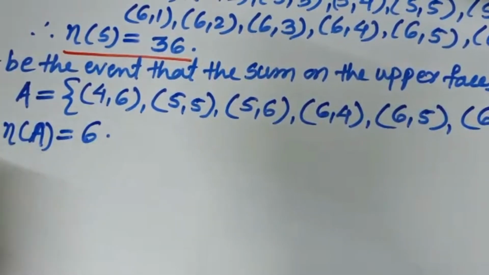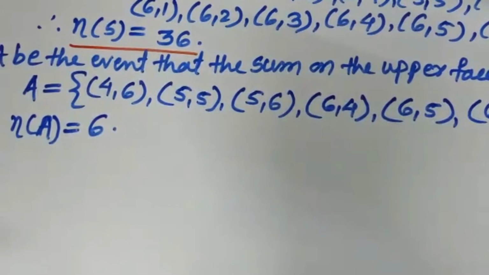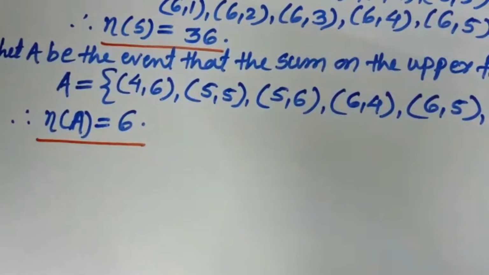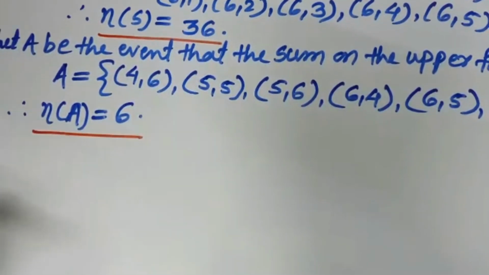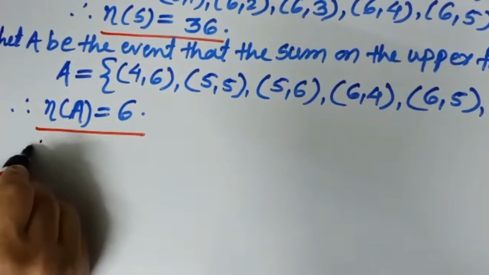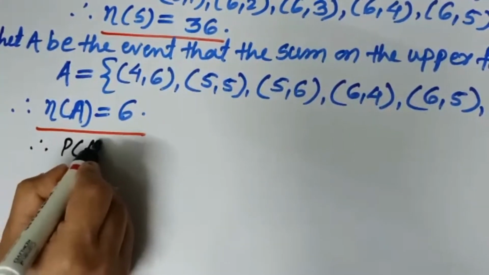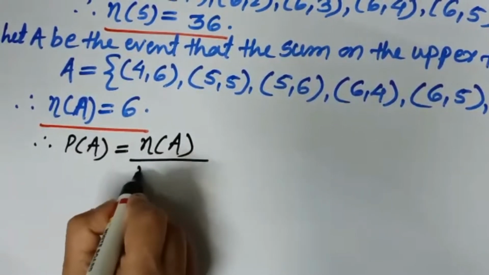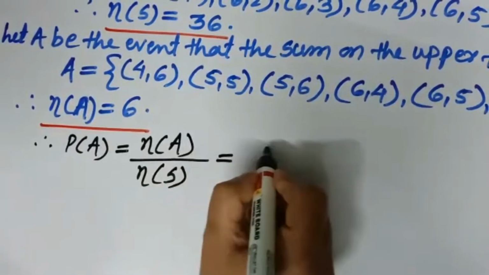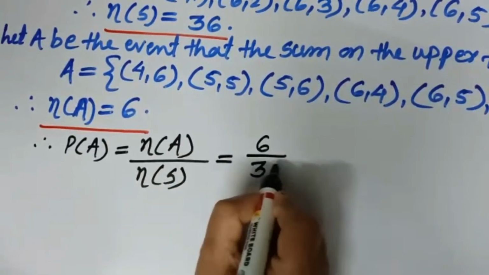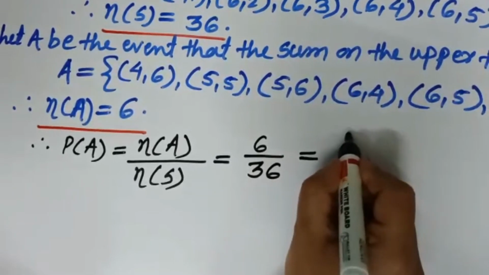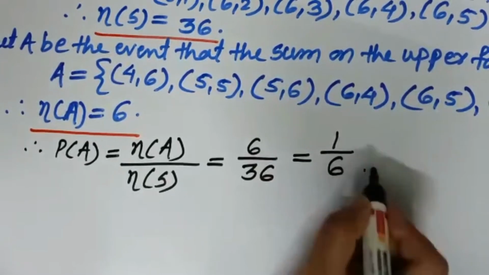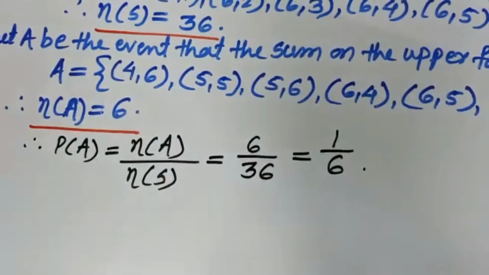Total 6 points are there in n of A, means the number of points in event A is 6. Now we have to find its probability, that is, the probability of event A. So write P of A, the probability of A, is equal to n of A divided by n of S. n of A is 6 and n of S is 36. Here you can reduce it by 6. 6 ones are 6 and 6 sixes are 36. Understood?